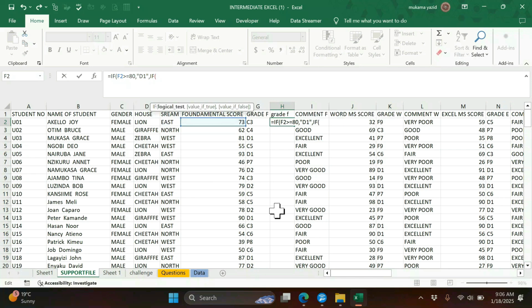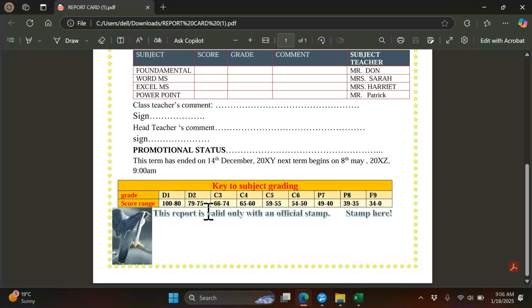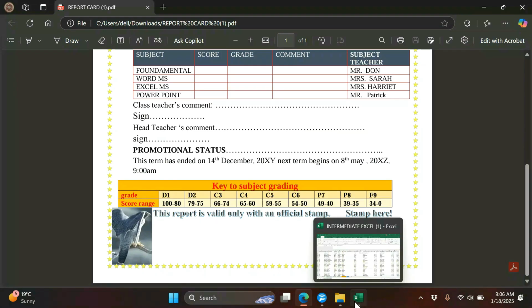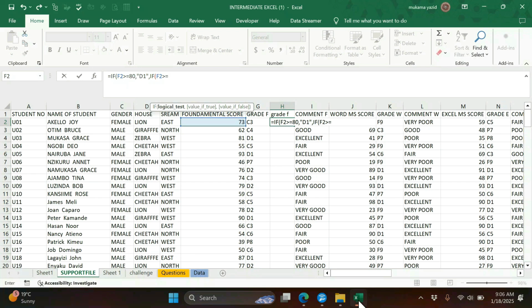Then we ask ourselves, we write again another argument. We bring this one. The moment we bring the function, you must introduce a logical test. So to introduce a logical test, you need a reference. A reference is our marks. So if F2 is greater than or equal to, we go to the second part, 75.